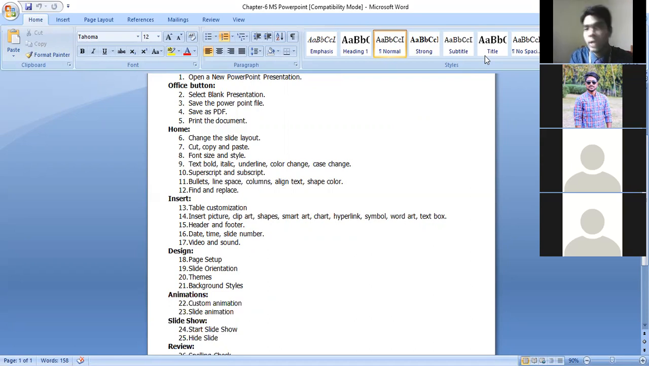Then I might tell you to include an automated slide number in the bottom. That means you have to give slide number. Then I might tell you that these are the texts you have to insert in the first slide, these are the texts you have to insert in the second slide. In the third slide, you have to give a picture of a computer. This type of instruction I can give. Then I can tell you to change the text size, make it bold, change the background color. This type of thing I might tell you.